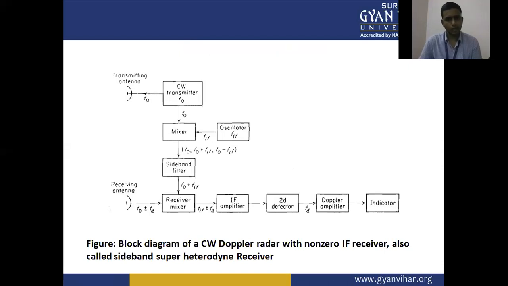This is the block diagram of a CW Doppler radar with a non-zero IF receiver, also called the sideband superheterodyne receiver. Since one sideband is suppressed and only one sideband is passed in this type of receiver, it is known as the sideband superheterodyne receiver. So this type of receiver is highly sensitive, reducing the flicker noise.